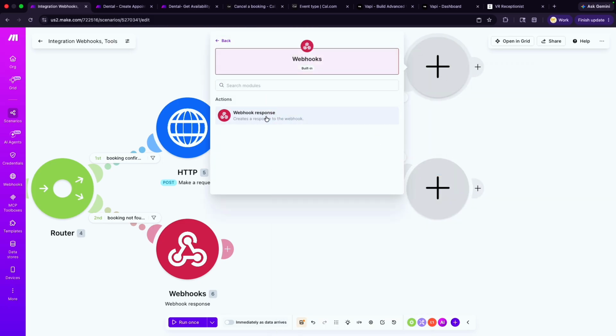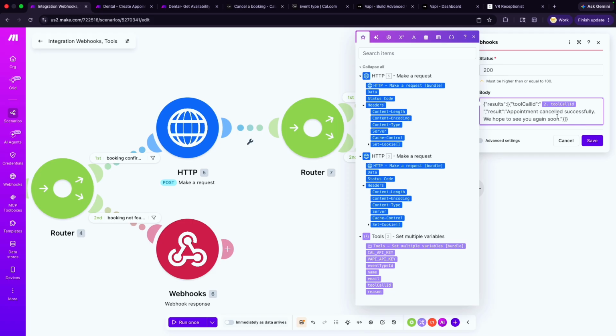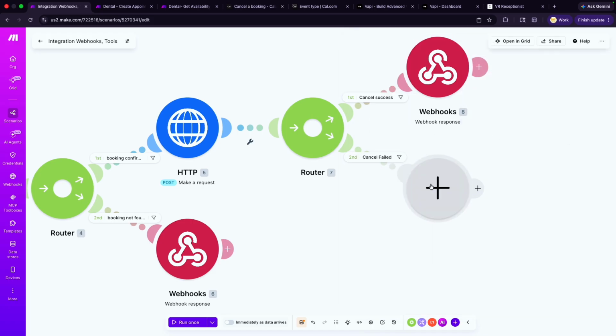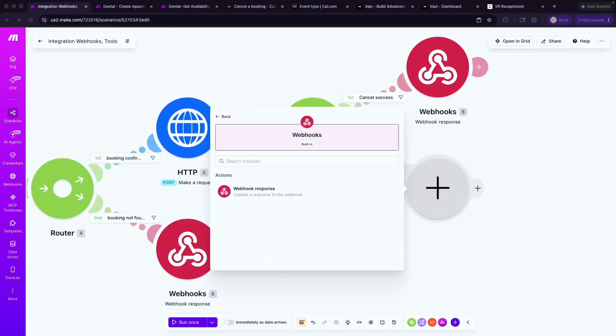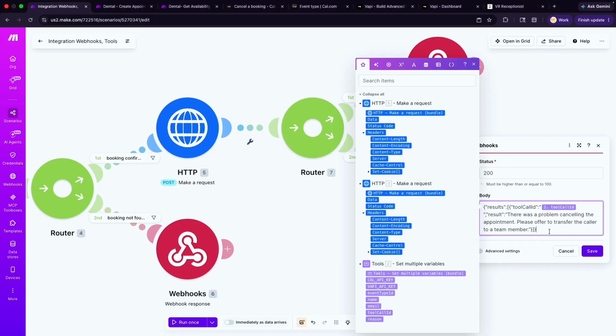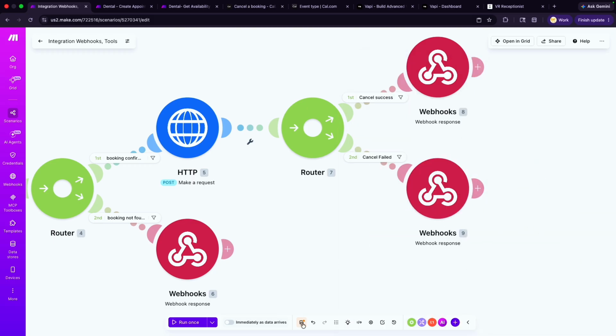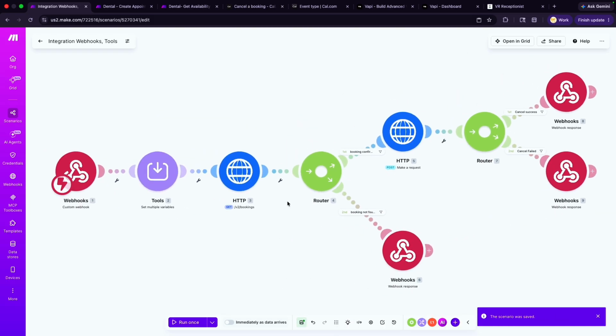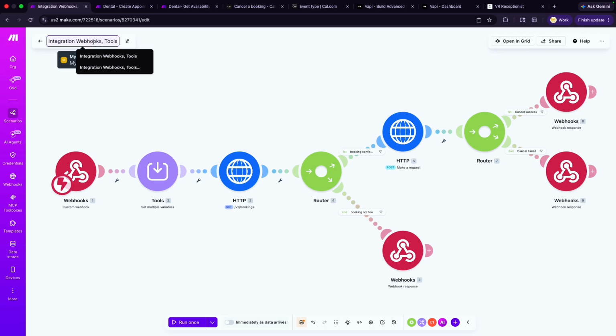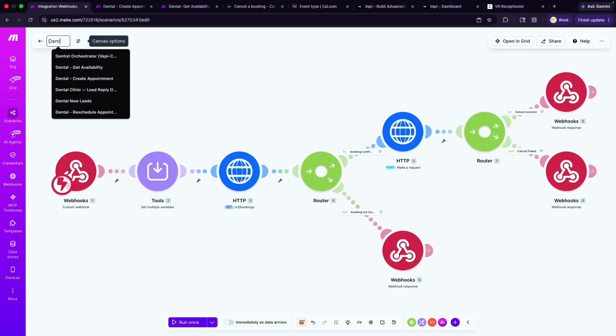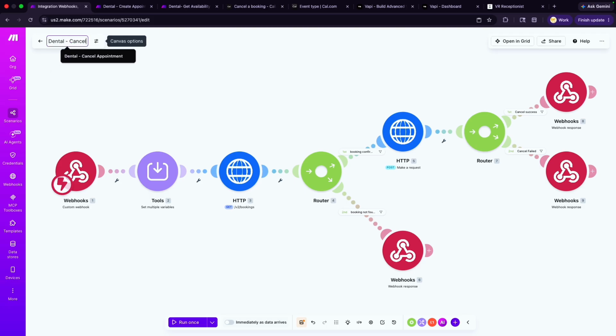So we need a response here, and the body is basically telling them appointment successfully canceled. And then this one, if we had a problem canceling the appointment, we can go ahead and offer them to speak to a live person. Okay. So those are all of the automation that we need. We're going to name this properly. Dental cancel. Okay. Let's save this.